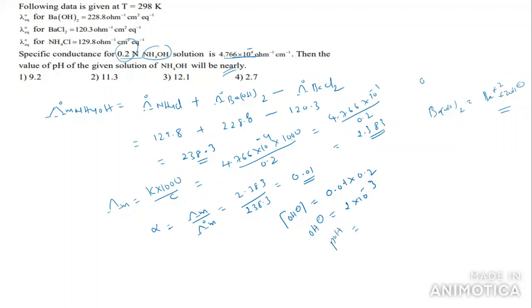pOH is equal to 3 minus log 2. The value of log 2 is 0.3010, so this is my pOH. Now pH is equal to 14 minus (3 minus 0.3010), and you will get 11.3. This is the answer for this question.